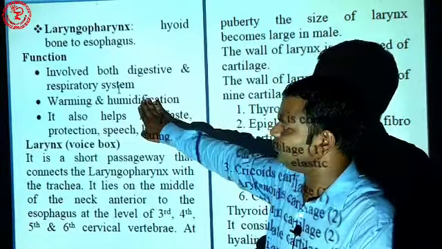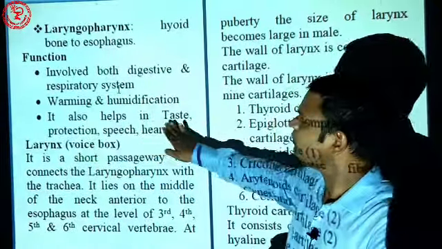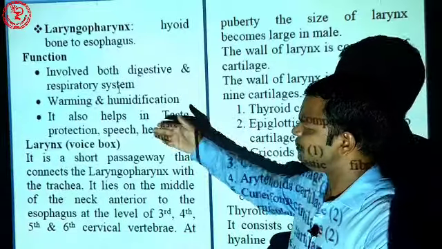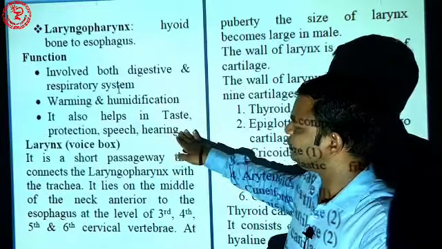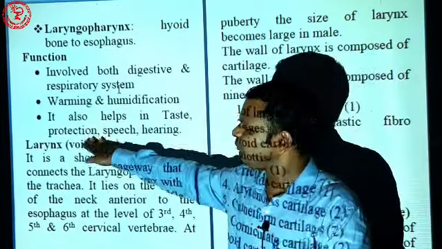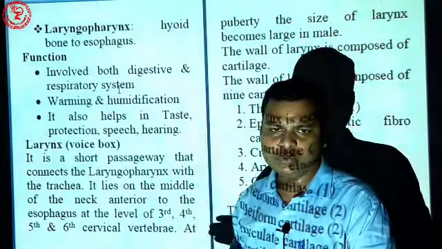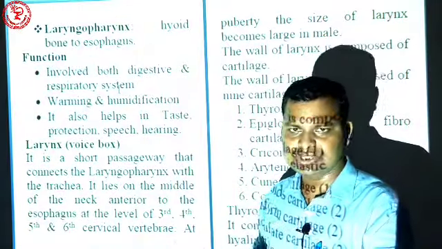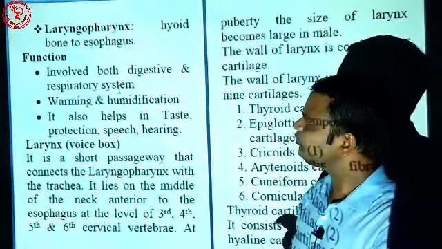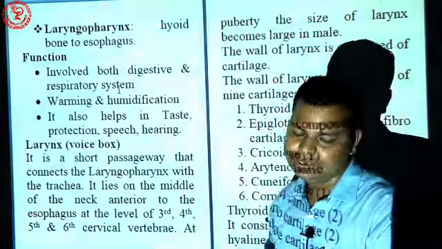Similarly, humidification. Then another function: it also helps with taste, protection, speech and hearing. How hearing or protection? It protects the lower respiratory tract, and helps hearing due to the presence of the opening of the eustachian tube in this region. So these are the functions of the pharynx.